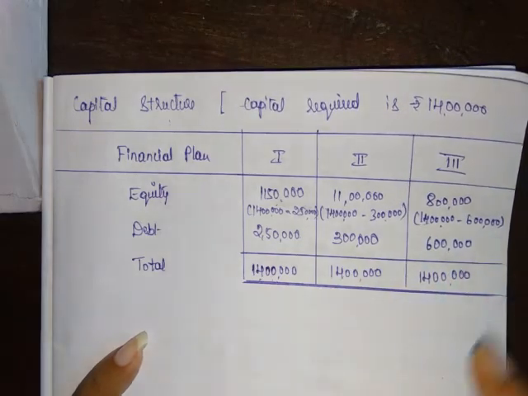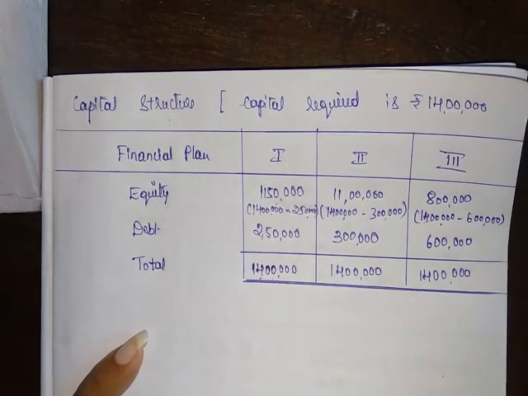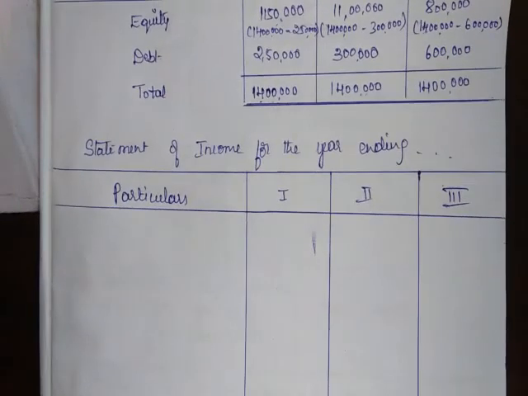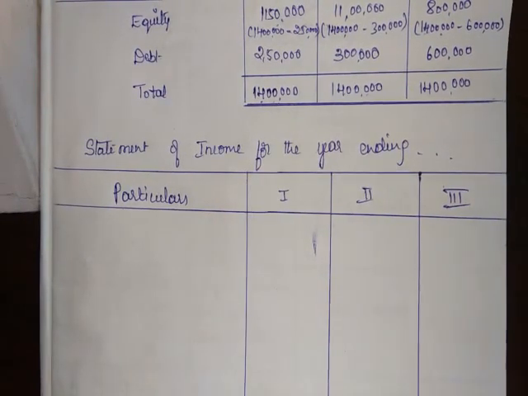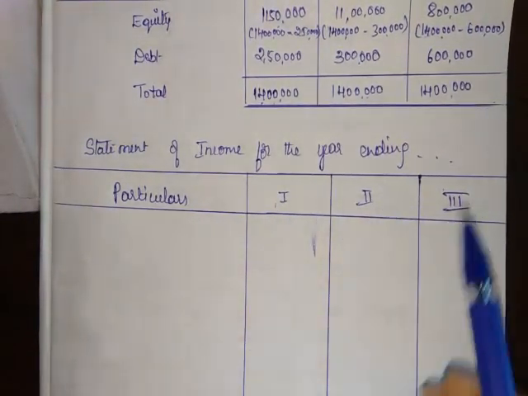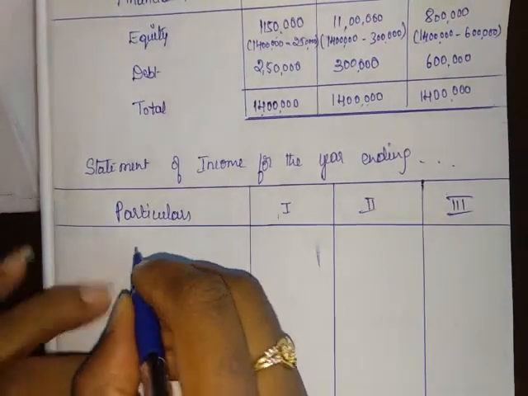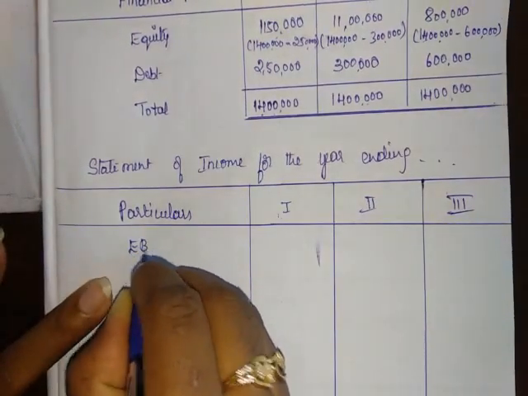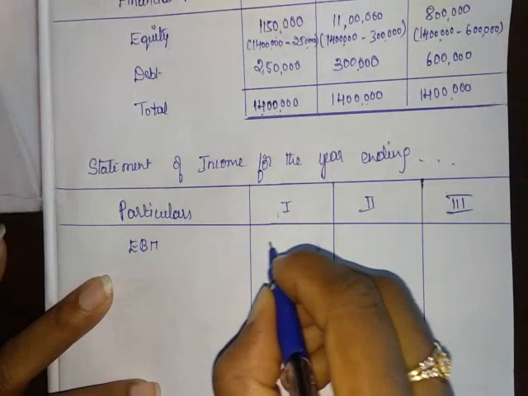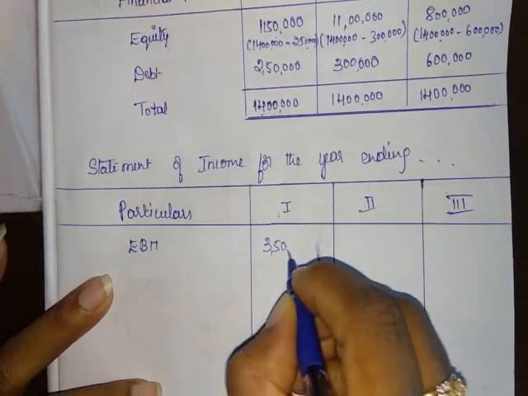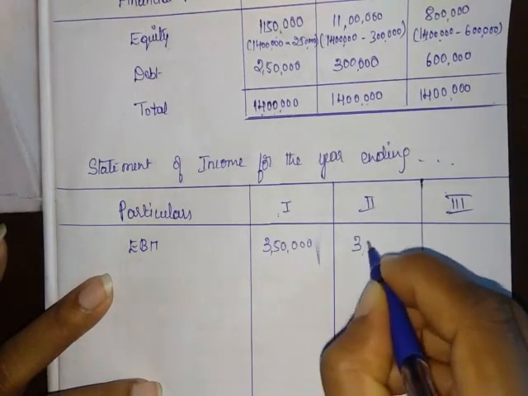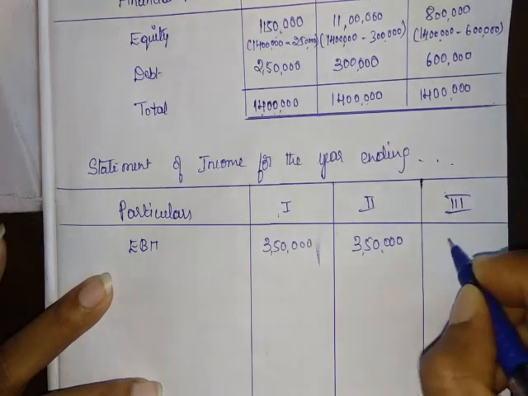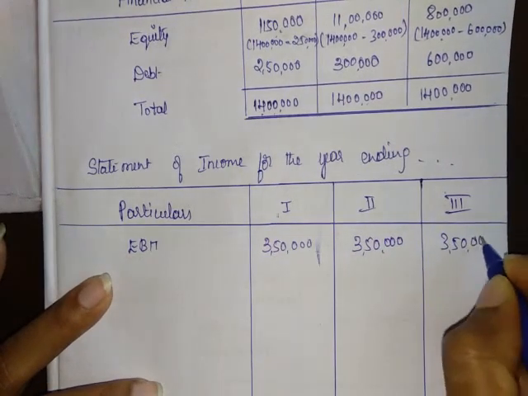We'll see that later. So let's go for preparing the statement of income for the year ending. We have three plans, 1, 2 and 3. First we'll write EBIT as it is given. In the problem it is given as 3 lakh 50,000. For all three plans EBIT is the same, 3 lakh 50,000.